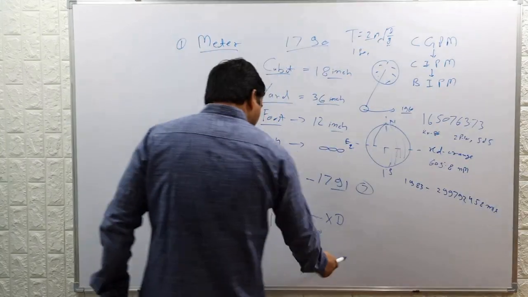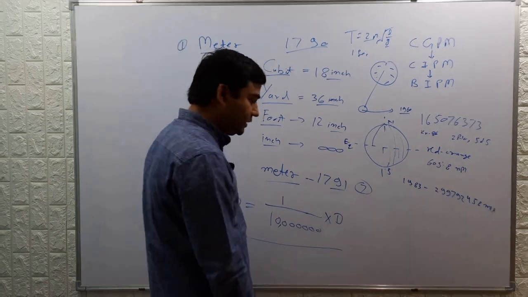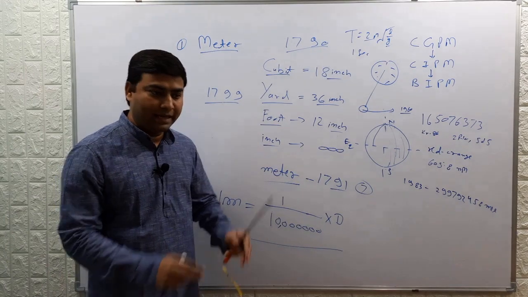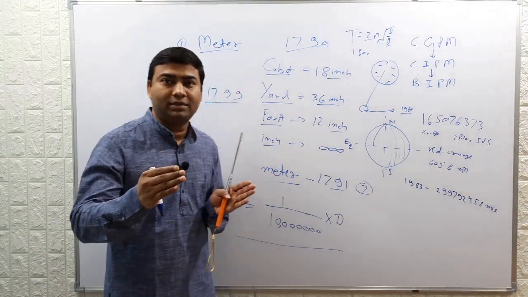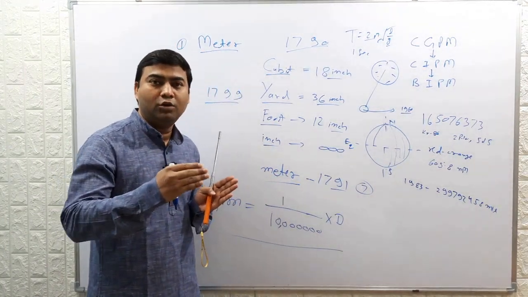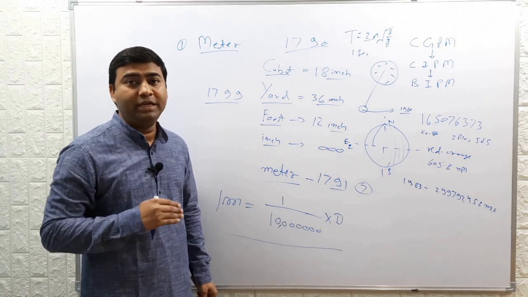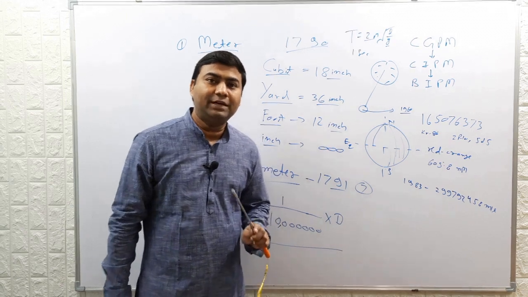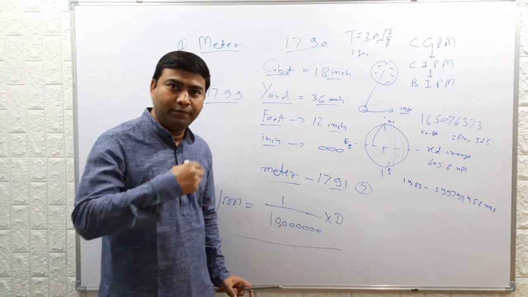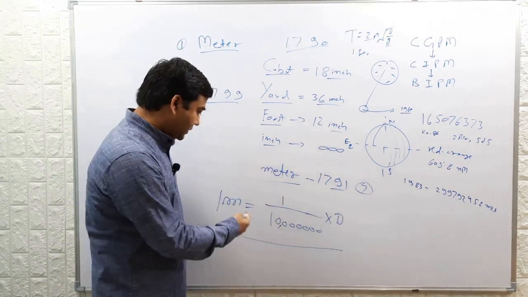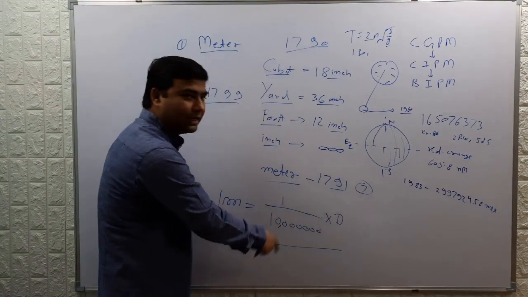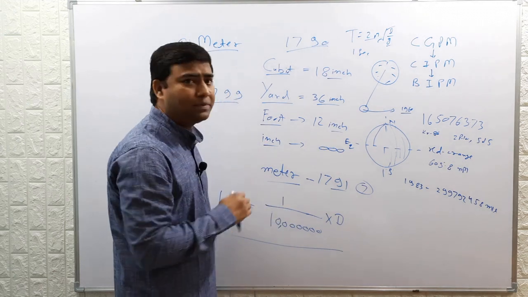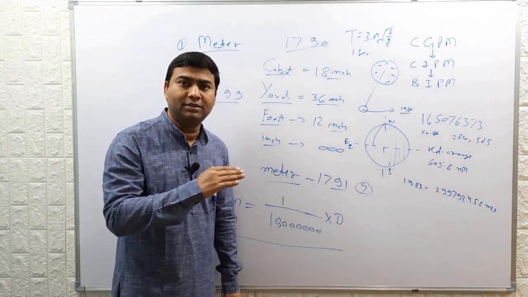So the meter was defined like this. That was the definition of the meter. Based on this definition, an artifact or sample rod made from pure platinum was fabricated, satisfying this criterion, and this artifact was kept in the National Museum of France.